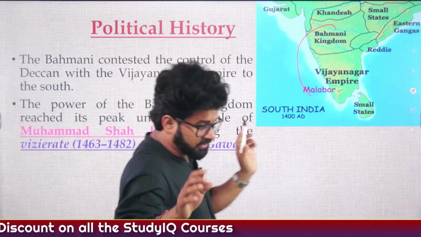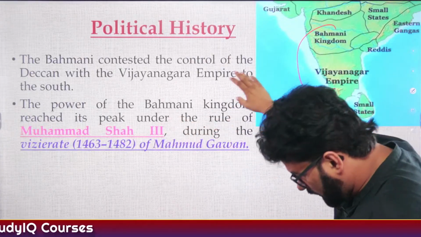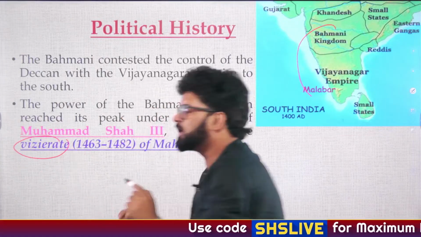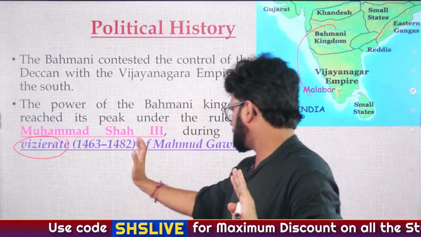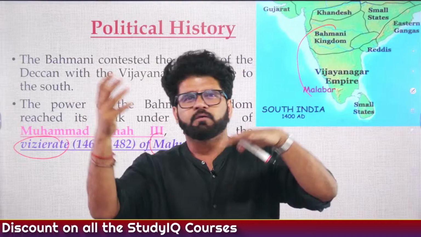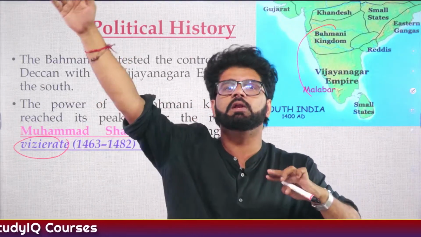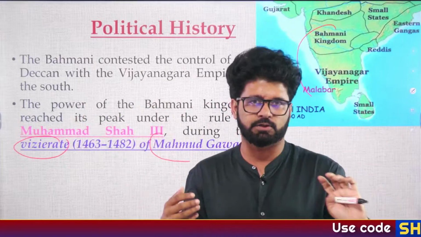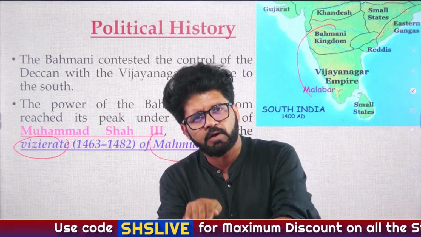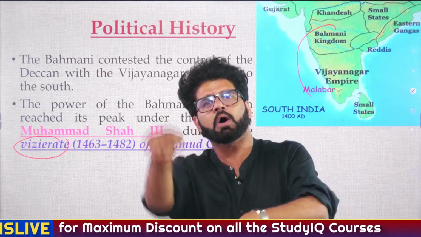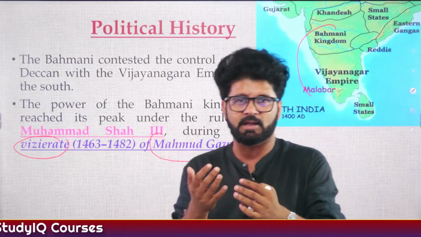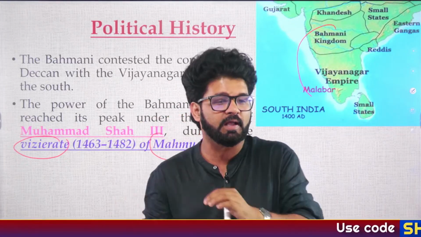Fine. And Muhammad Shah III, we have discussed this point, that the power of the Bahmani kingdom reached its peak under the rule of Muhammad Shah III during the Vizierate. See, this is a fancy word. This means during the ministership of Mahmud Gawan. And we have seen what the whole story was. See, sometimes what happens, in your office or anywhere, some person will come and he will rise very quickly in the hierarchy. The other people will not like him much. The same thing happened with Mahmud Gawan. He was a Persian merchant, and he rose from the low of the ladder to the top. And that happened very fast, in a very swift manner. So other people were not liking him. Even if they showed it on their face, they were not liking him in actuality.